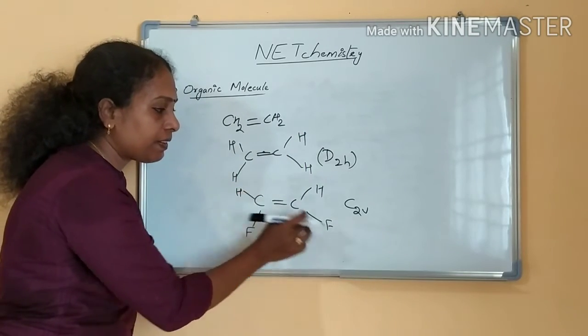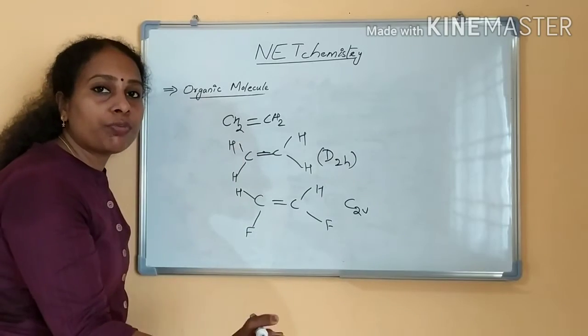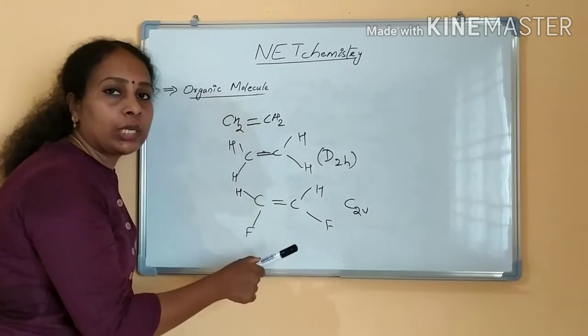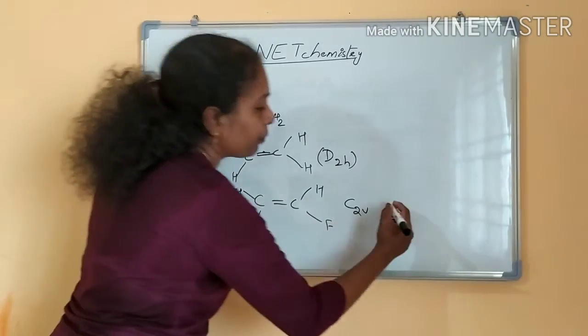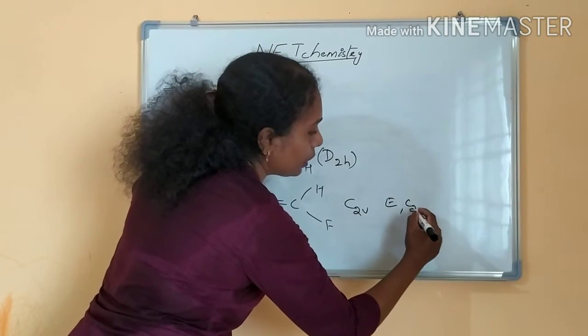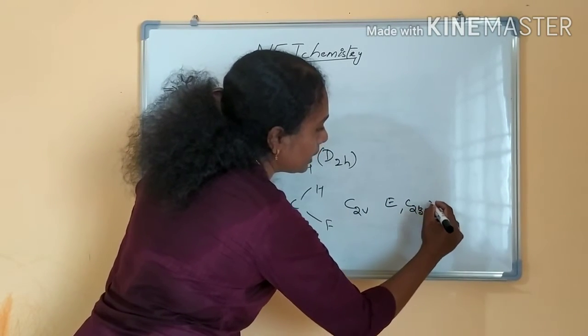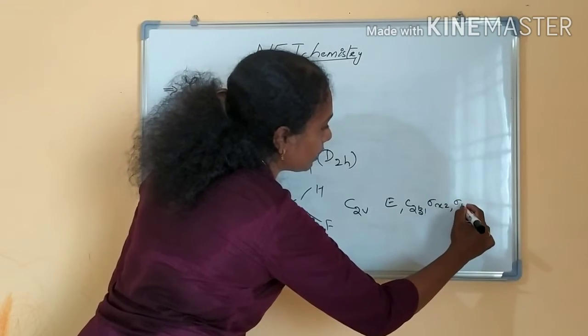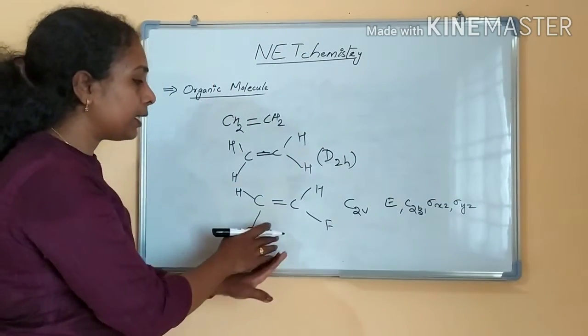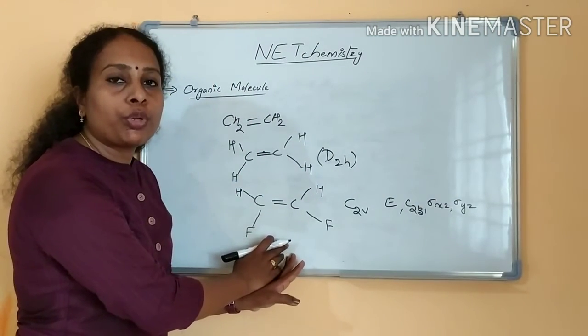If here it is hydrogen, here it is fluorine, there is no center of inversion, there is no 3 C2 axis, only 1 C2 is there. E is there, only 1 C2 is there, that is through the Z axis, sigma XZ and sigma YZ. 2 molecular planes are there. So it belongs to the point group C2V.